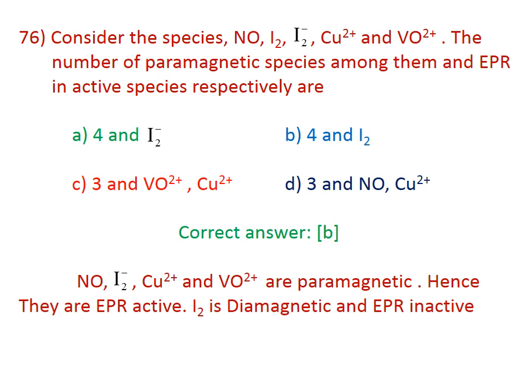Hence they are EPR active. I2 is diamagnetic and EPR inactive. Therefore, the paramagnetic species number 4 and the EPR inactive species is I2, which is diamagnetic. The correct answer is B.